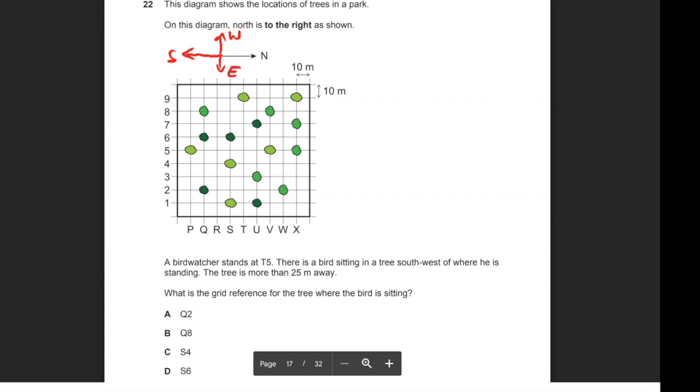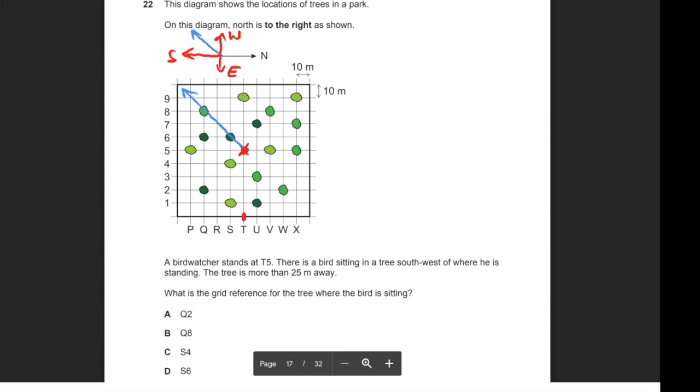So a bird watcher stands at T5. So T is here, 5 is here. So T5 is this X that I've drawn in the middle. And there's a bird sitting in a tree southwest. So looking at the compass directions at the top, which one is southwest? The southwest would be in that direction, so if I draw a line, it's in this direction.